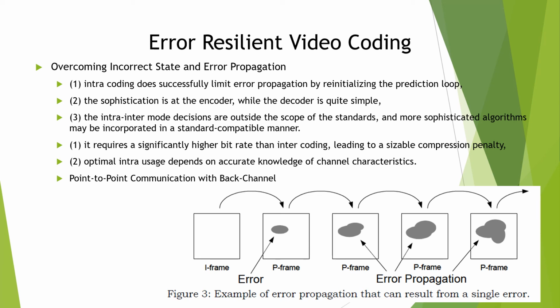Suppose I miss one frame in 15 frames, I'll have to wait till the end of that particular GOP, and then immediately the next GOP begins with an I-frame, so I can start. This approach is used in DVDs to provide random access and digital TV to provide rapid channel acquisition.